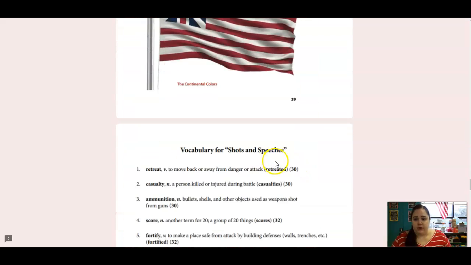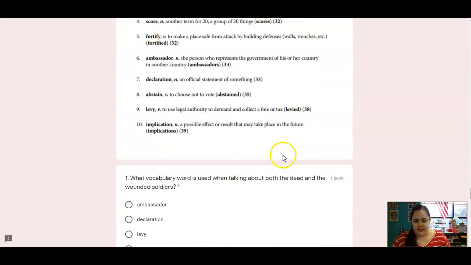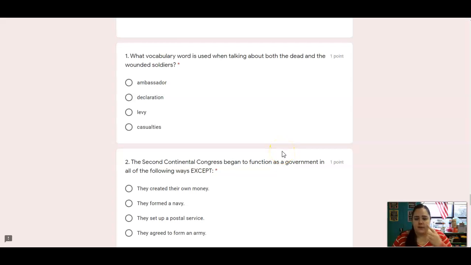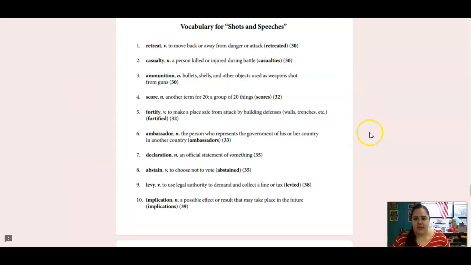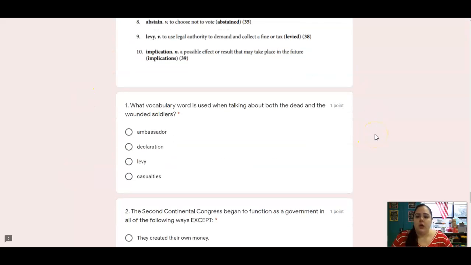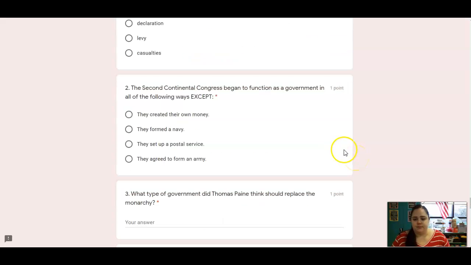All right, I'm going to go over your questions and then we'll go over to skills. So number 1 asks about some vocabulary words. So here is all of your words from that chapter. It wants to know which word is used when talking about both the dead and the wounded soldiers. So look at those definitions and see what matches both dead and wounded soldiers.